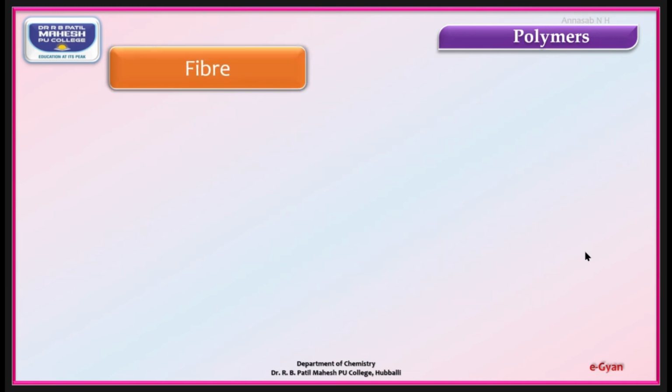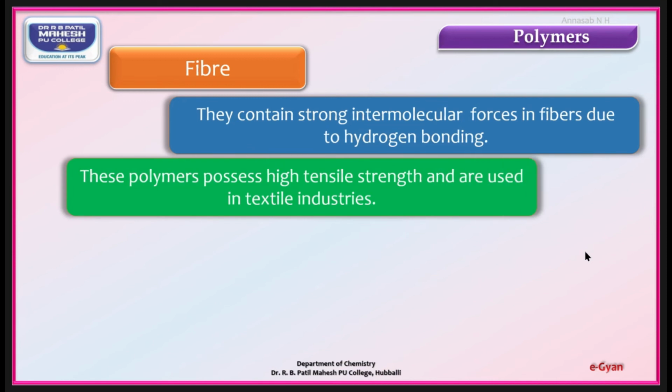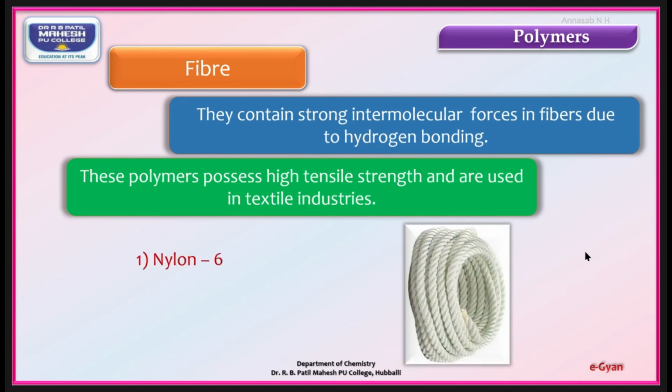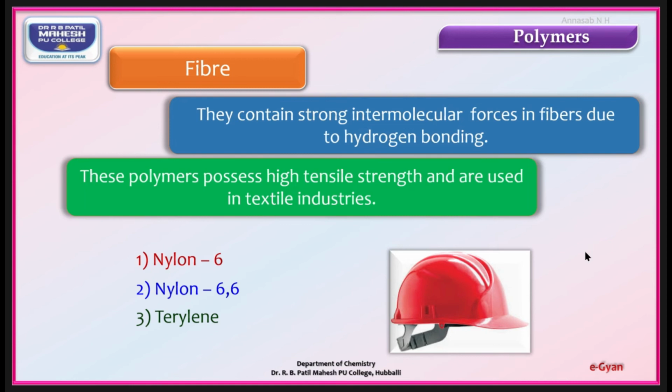Second one, fibers. These are the polymers which contain strong intermolecular forces due to hydrogen bonding. So compared to van der Waals forces, hydrogen bonding is a strong bonding. These polymers possess high tensile strength and are used in textile industries. Examples: nylon 6, nylon 6,6, terylene, etc.